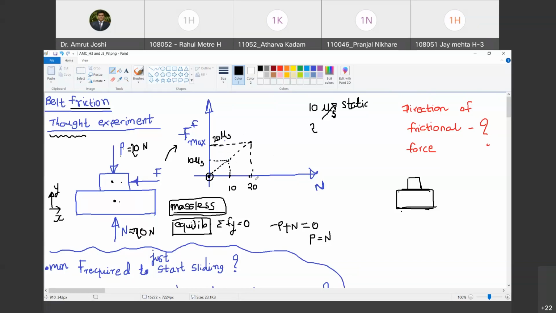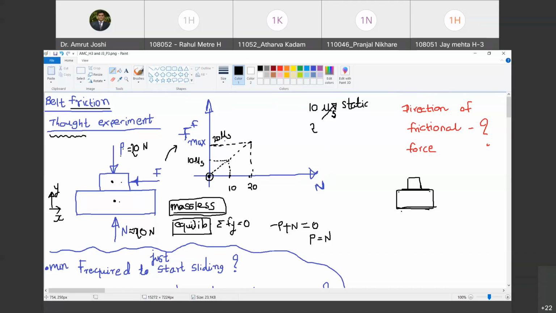If P is now 100 Newton, what will be this value? 100 times mu s. If N is P, then what will be the value? N times mu s. Do you agree with me? So are we writing a relationship between the force required to commence the motion and N? Do you agree with me?